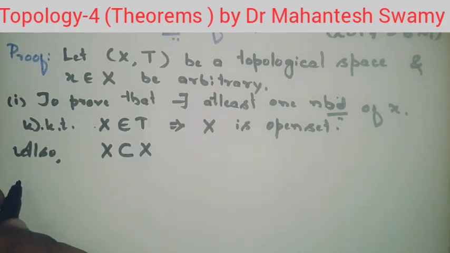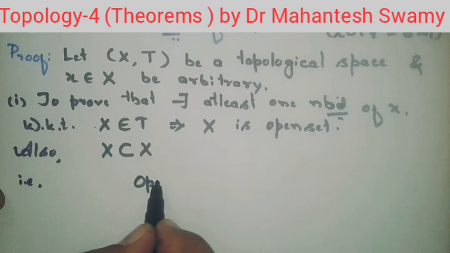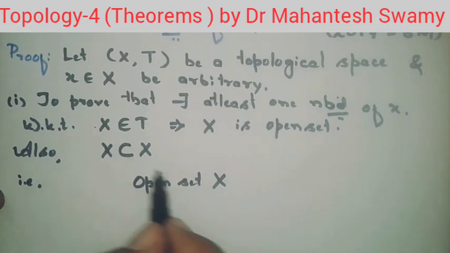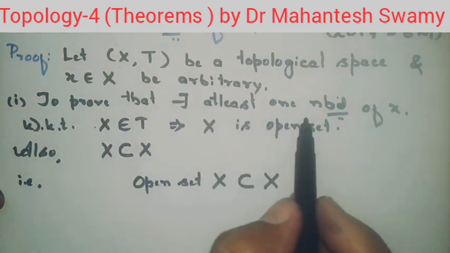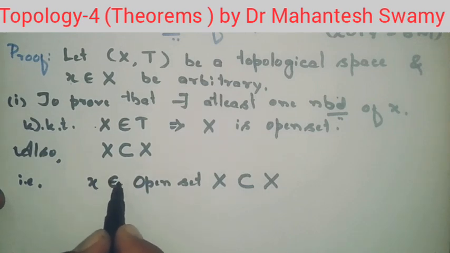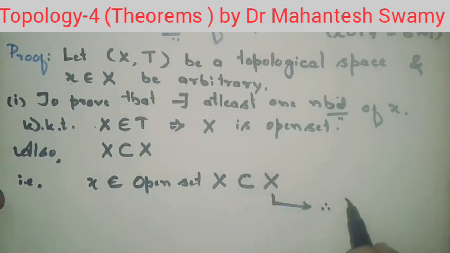Combining these two results, what we have is that the open set X, which is in our hand, is a subset of the set X. And now by the data we have x belonging to X. So x is belonging to the open set X and the open set X is contained in X. This implies this X is a neighborhood of the point x.